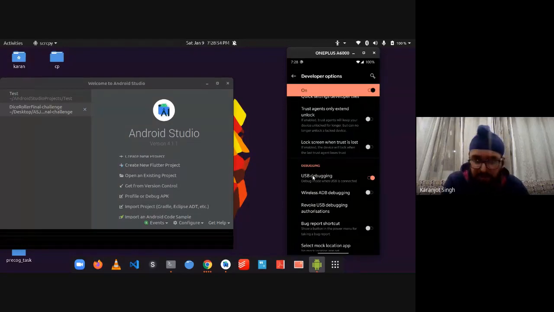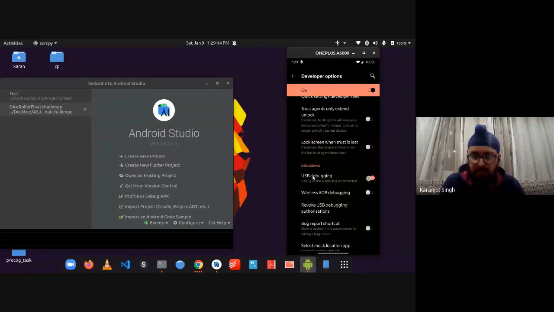So the first step is you have to enable your developer options by clicking on the build number 6 times, or in case of Xiaomi phones, you have to click on the MIUI version, right? And then go to the developer options, search for it, and enable USB debugging. So this option should be enabled right here. Like I can toggle it.